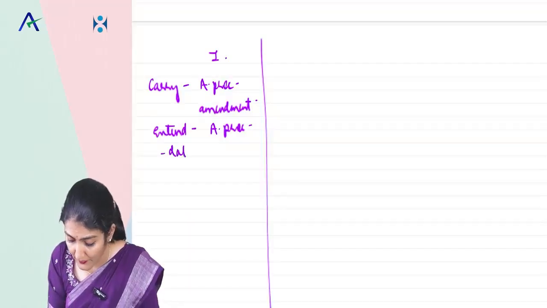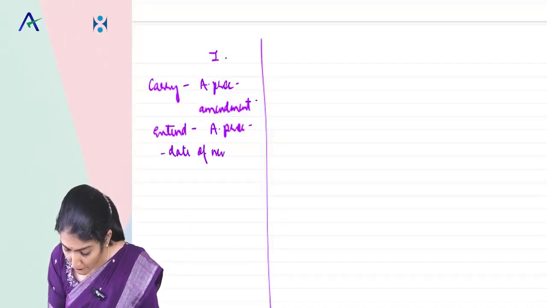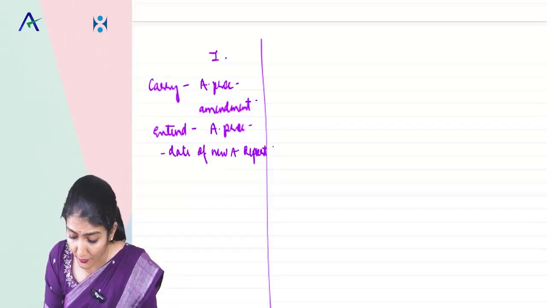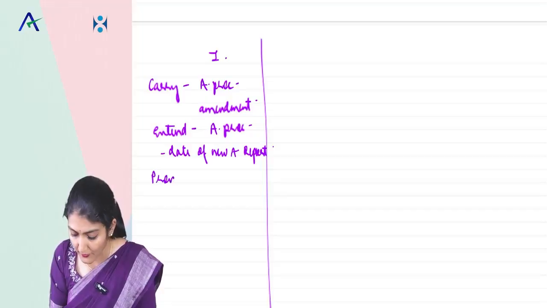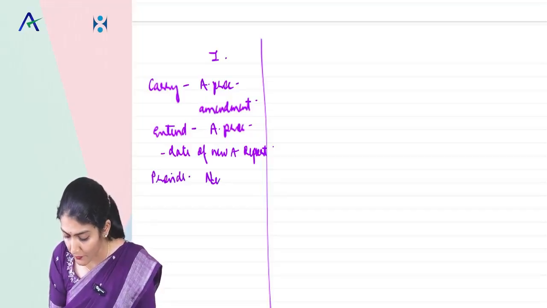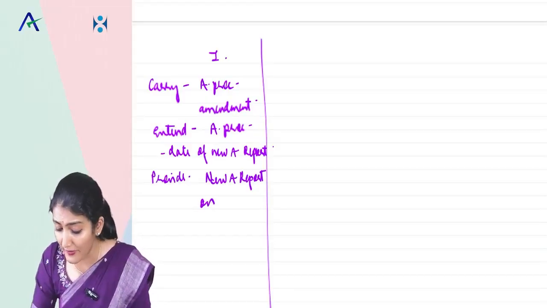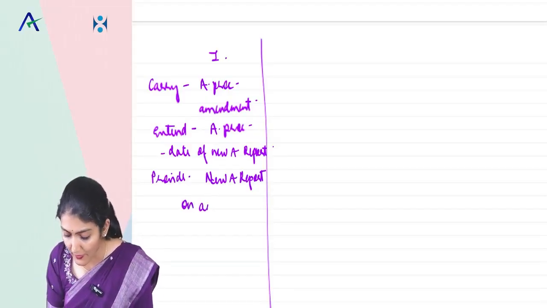Right, so up to the date of the new auditor's report, and then after that provide a new auditor's report on the amended financial statements. Why? Because management has agreed to amend the financial statements.